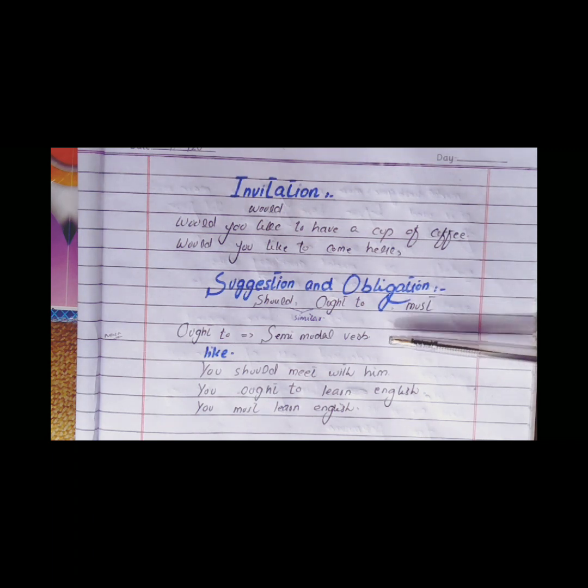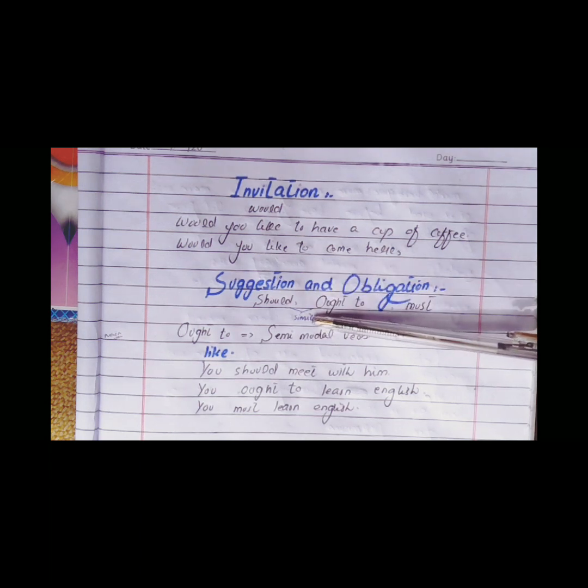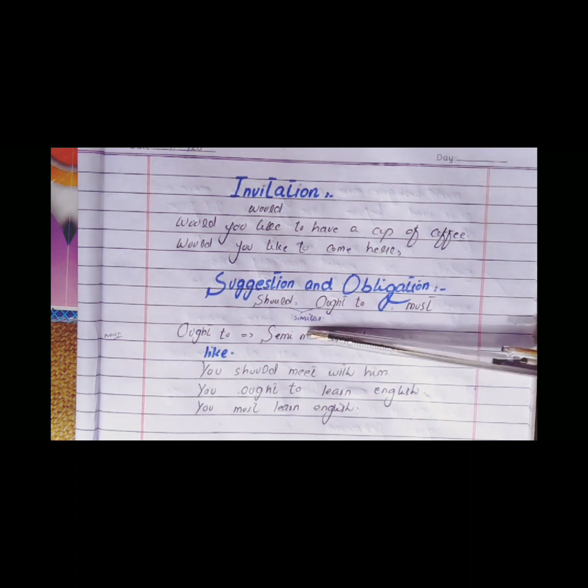The verbs we use for both of these are should, ought to, and must. Here, should and ought to basically have similar meanings. Ought to is basically a semi-modal verb, meaning sometimes it is used as a main verb.